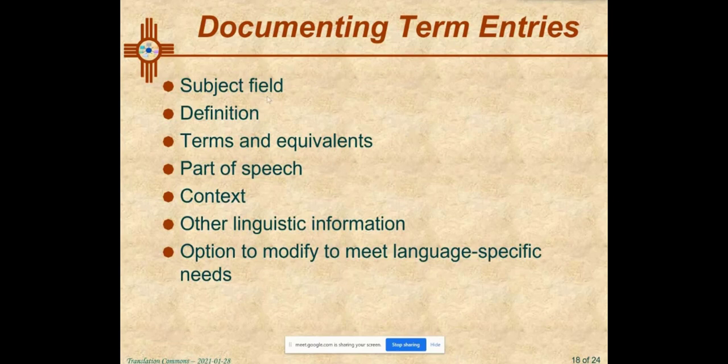A typical terminological entry at core might have a subject field, a definition, terms and equivalents, part of speech for each one of them, a contextual reference, which is a chunk of text that shows us how to use the word, other linguistic information, you might have register, all kinds of things can go in there. You have the option to modify. You can set up your term entry to meet the needs of the language in question. So you can add elements. I feature adding a whole component for morphology when we deal with these kinds of environments.